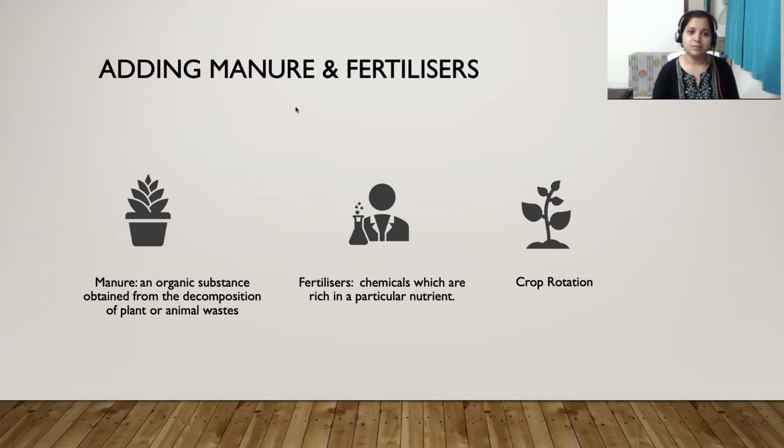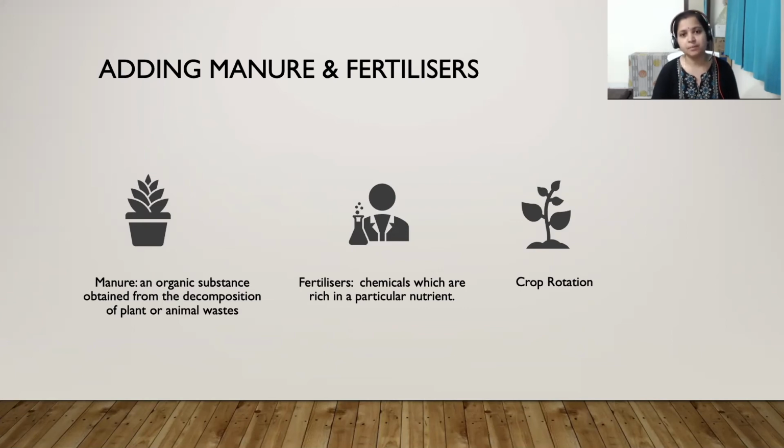Now what is manure and what are fertilizers? Both are nutrients, as I have already told you, but manure is not man-made. It is prepared from the decomposed body parts of plants and animals. Here you can see an organic substance obtained from the decomposition of plants or animals is known as manure.